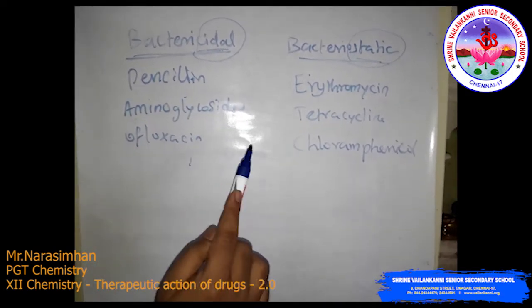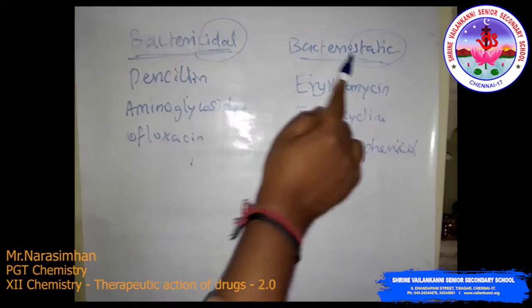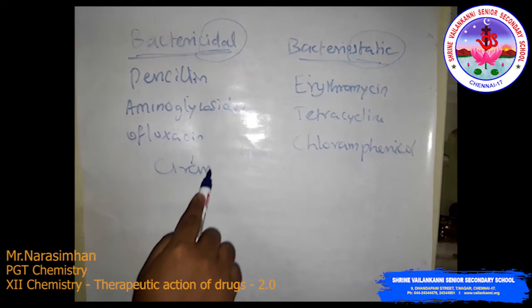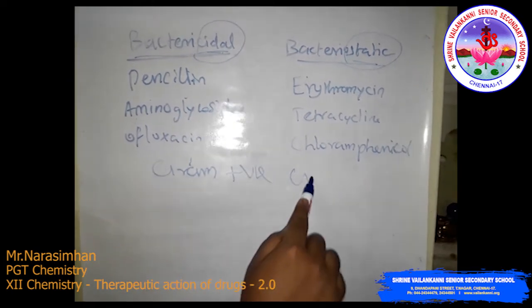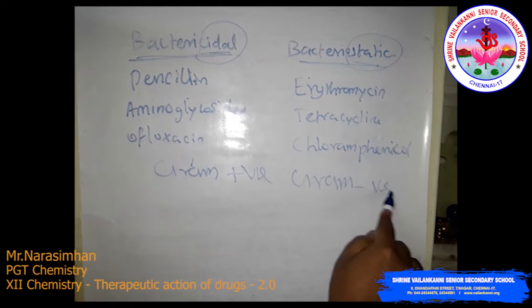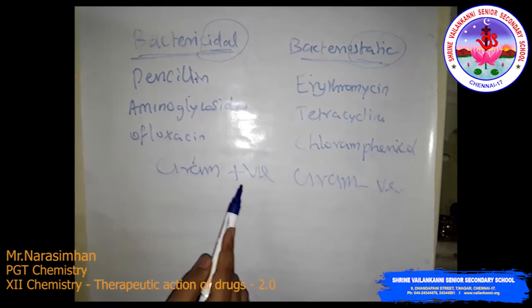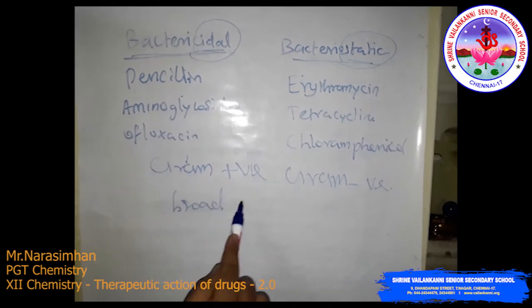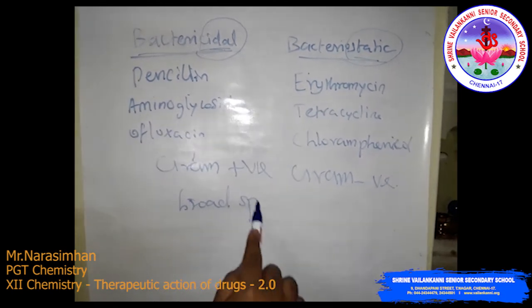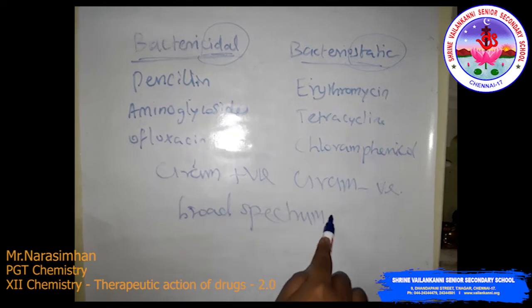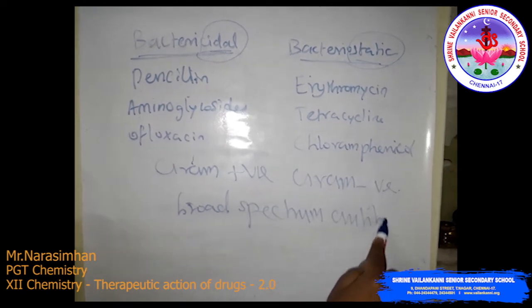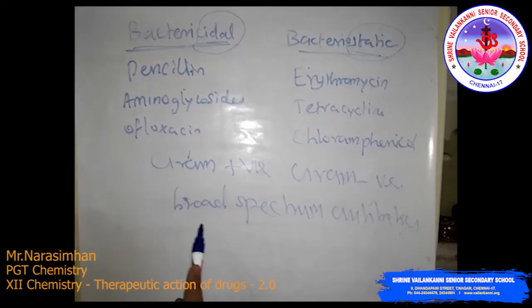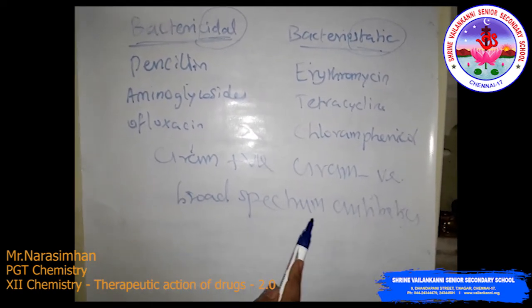Antibiotics which kill or inhibit a wide range of gram positive and gram negative bacteria are called broad spectrum antibiotics.